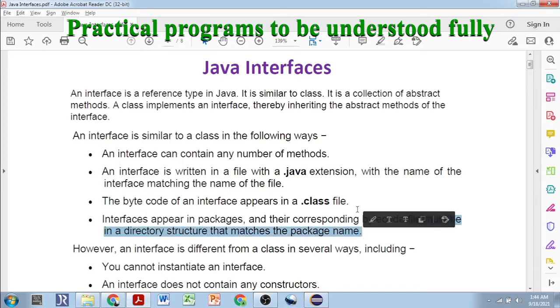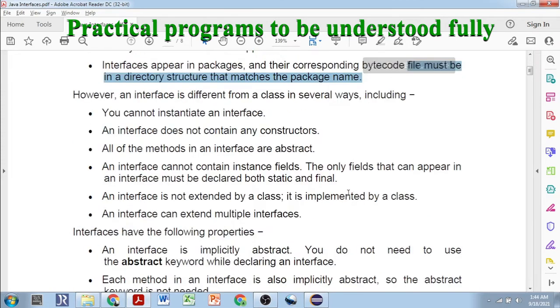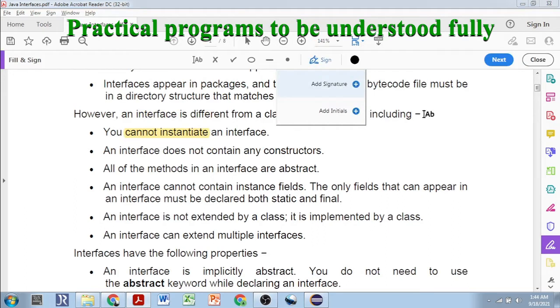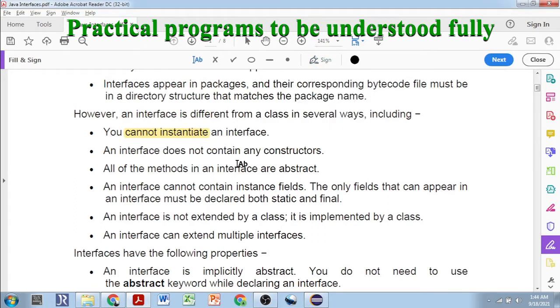But the differences are very important to be learned here. What is the difference between a class and an interface? That's how we'll learn the interface in the first step. An interface cannot be instantiated. That is, an object of the interface cannot be created. So this is the first point. It cannot be instantiated, which means that no objects can be created. As simple as that. We cannot create an object of any interface. So whenever there is an interface, one thing is clear: you cannot create an object for it.